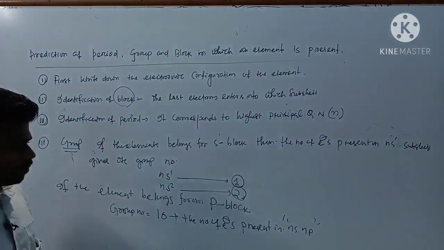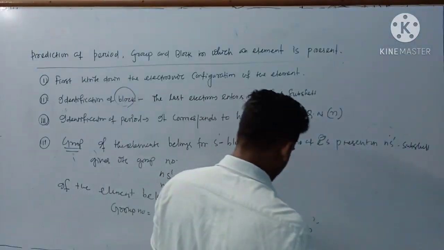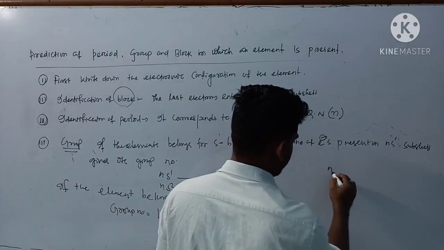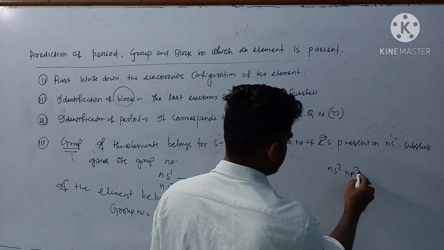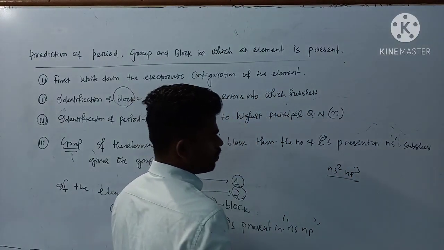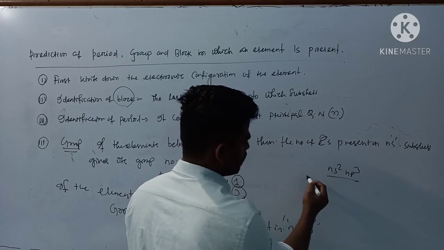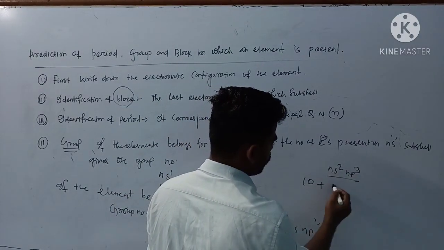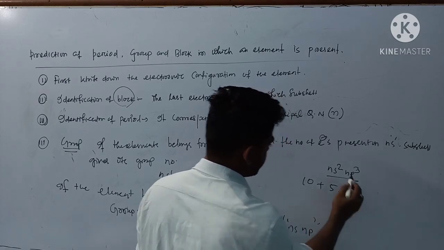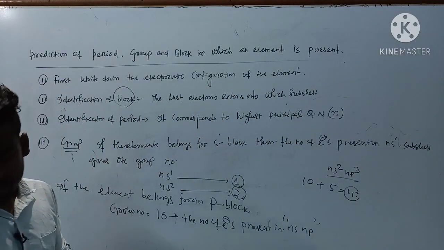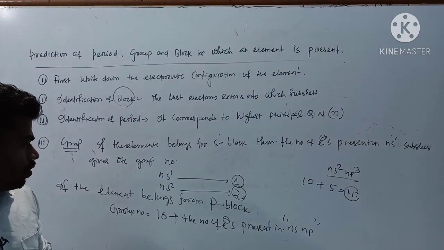For example, if the valence shell configuration is NS2 NP3, then from which group does it belong? You just add 10 plus 3 plus 2, that is 5, that will be 15, group 15. Is that clear? We will discuss examples, don't worry for that.